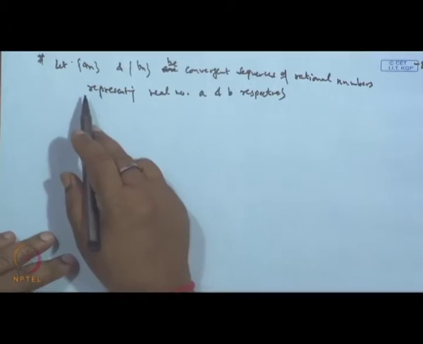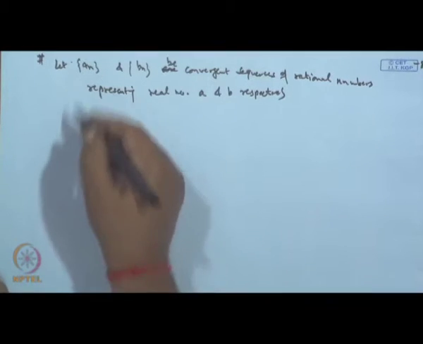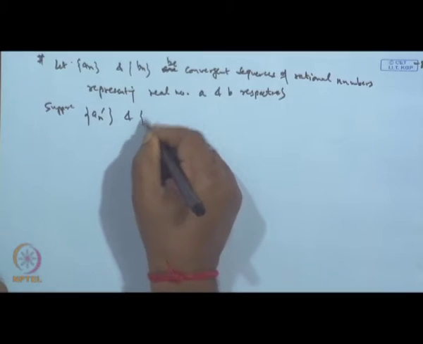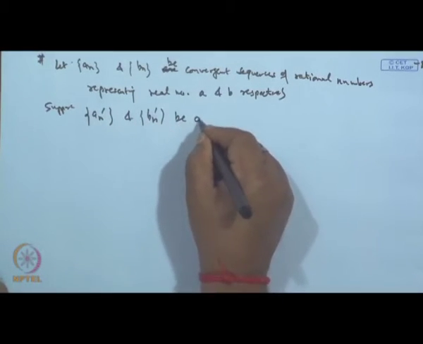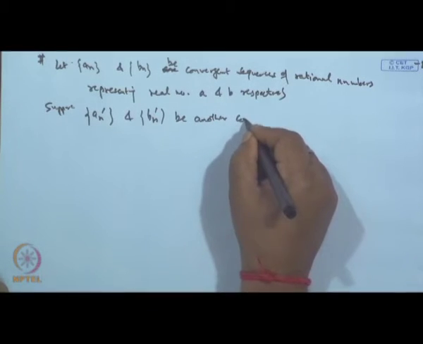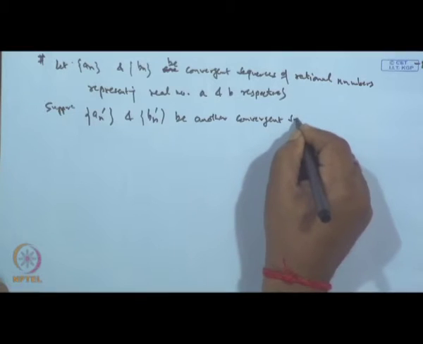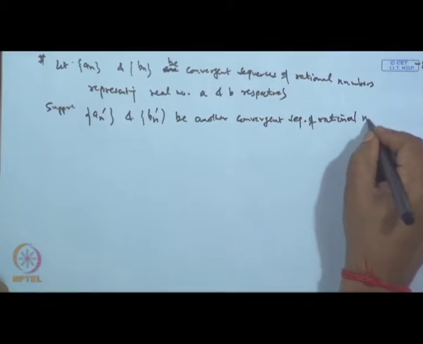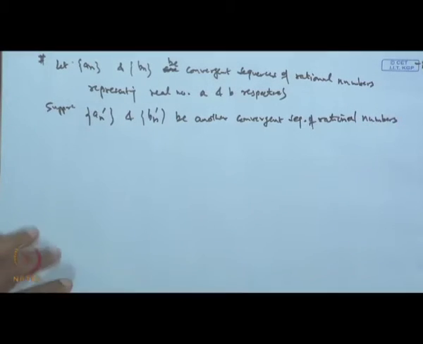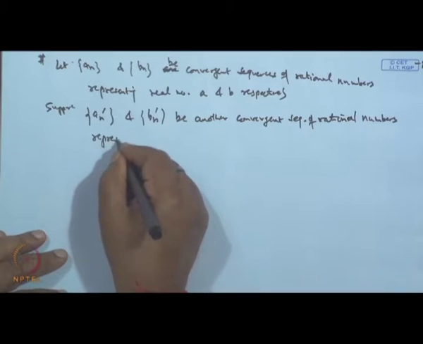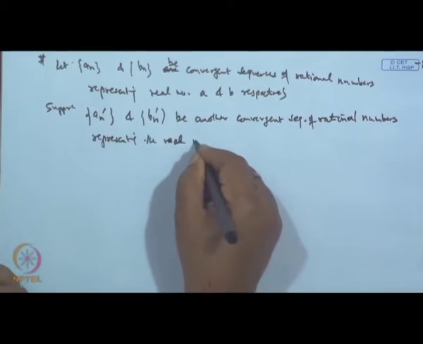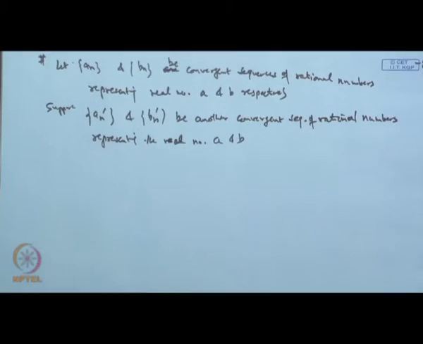Now, these are not the only representation. Suppose a n dash and b n dash are another convergent sequences of rational numbers representing the real numbers a and b.